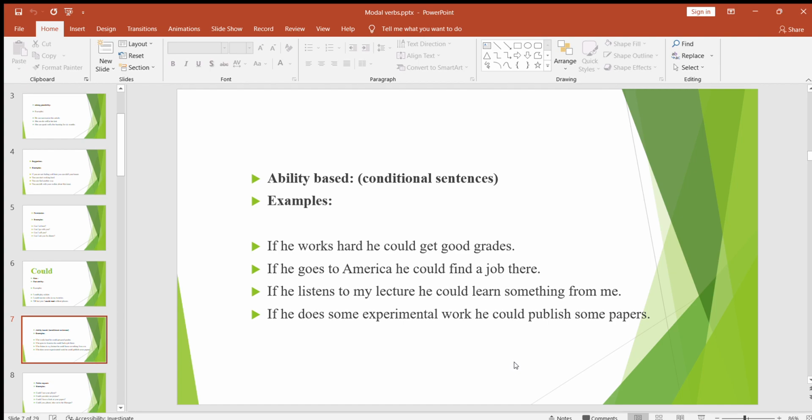Well, this situation a few of my friends faced, and I also faced to some extent, because when I was doing my master's degree, my MPhil degree in China, we couldn't do experimental work because that was the special COVID time. So I couldn't do experimental work, so I couldn't publish more papers which I had planned to publish. So this is another use of could, that is ability based conditional sentences.